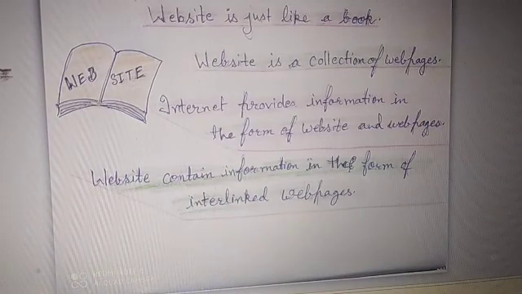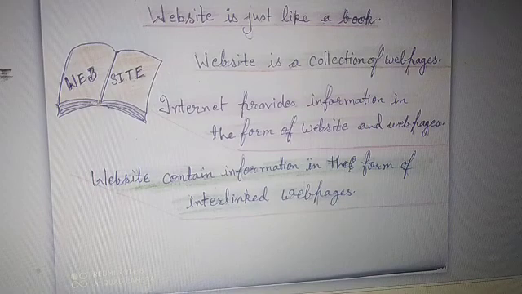Now the next topic is website. A website is just like a book, as we have a computer book, maths book, science book. Through books we get information. On the internet, if you want to know about something, the internet provides you information in the form of a website. So a website is just like a book which contains several web pages.